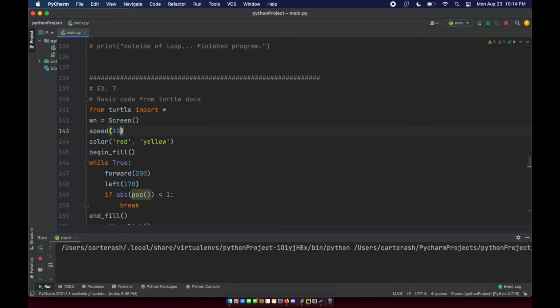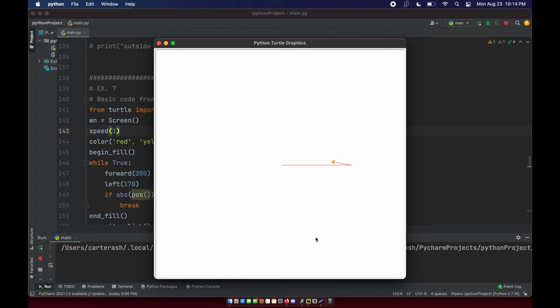Let's slow it down just so we can see what's happening. There we go. So it's going forward and it's turning 170 degrees, going forward, turning 170 degrees, going forward, turning 170 degrees, and it's just going to keep doing that until it reaches the position where it started, which is right here. Now, I'm not going to watch it go all the way through at this speed, so I just wanted to show there's your pattern. Turn, forward, and turn, forward, and turn.